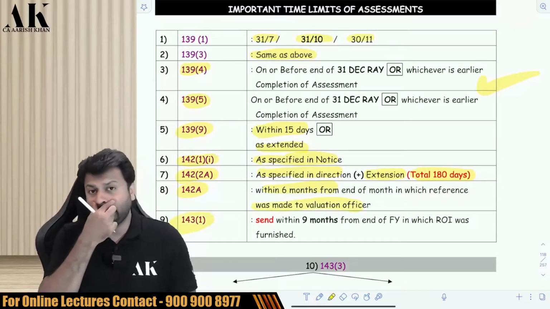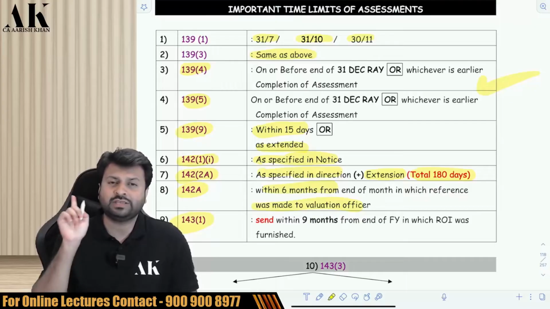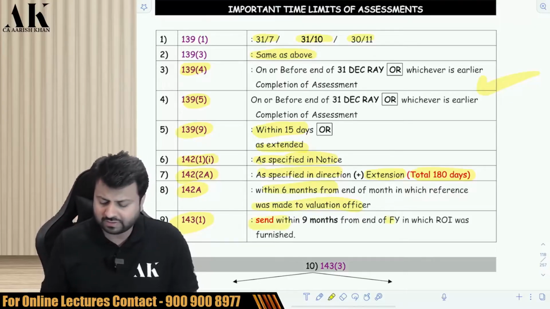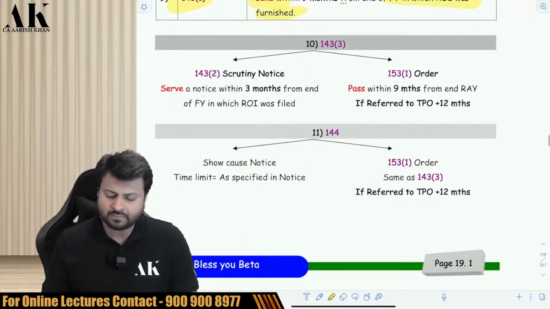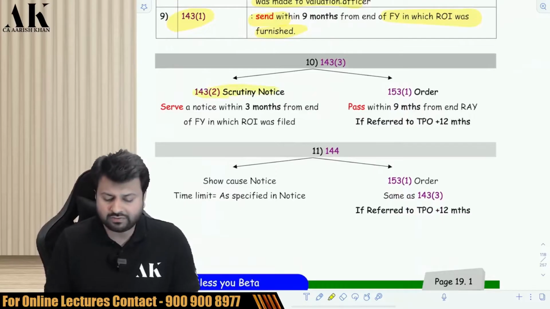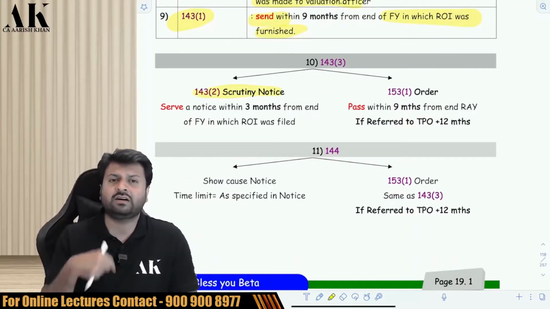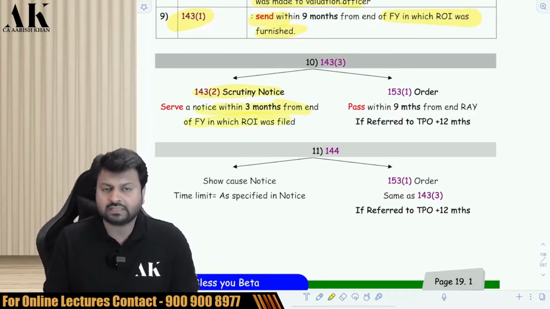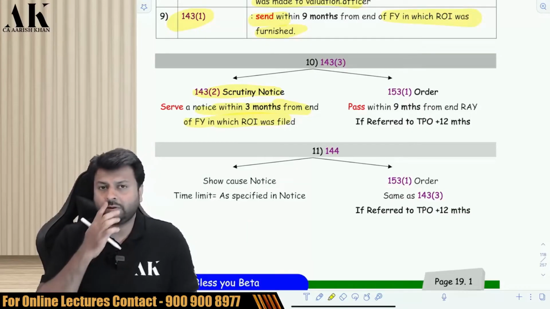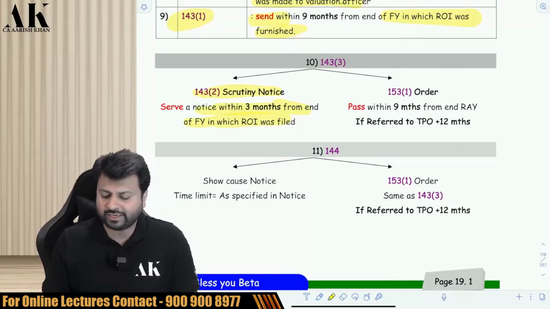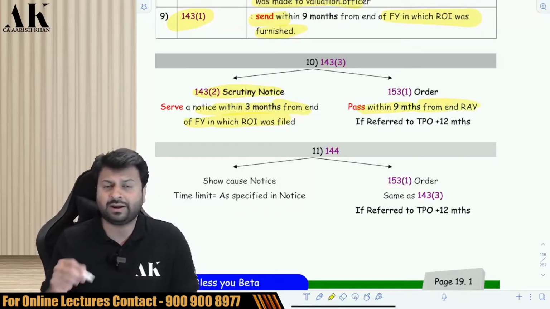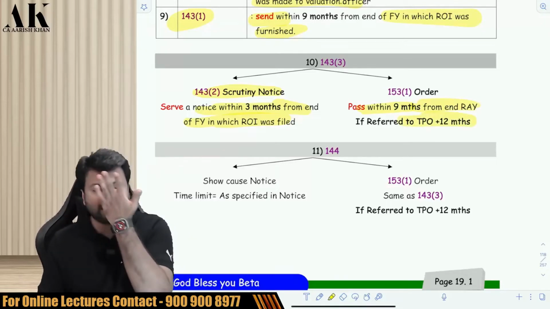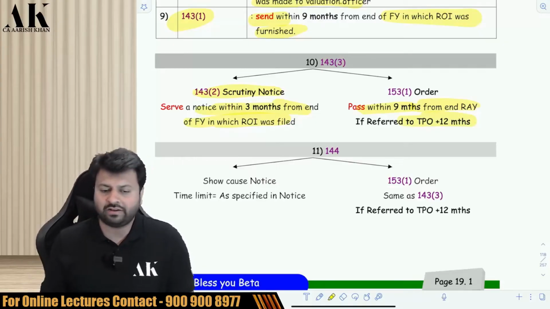What is the time limit for intimation under 143(1)? Intimation has to be sent within 9 months from the end of the financial year in which the ROI was furnished. What is the time limit for scrutiny notice under 143(2)? Scrutiny notice has to be served within 3 months from the end of the financial year in which the ROI was filed. And what is the time limit to complete the assessment under 143(3)? It is 9 months from the end of relevant AY, and if the matter is referred to TPO, then 12 months extra, that is 9 plus 12, that is 21 months from the end of relevant AY.